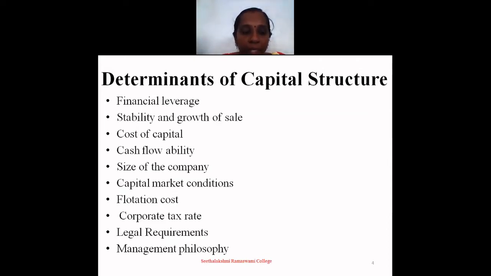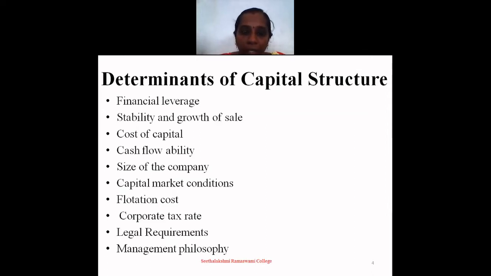The next one is legal requirements. A company has to comply with the legal requirements and government guidelines in planning the capital structure. The next one is management philosophy. The attitude of the management also affects the capital decisions.